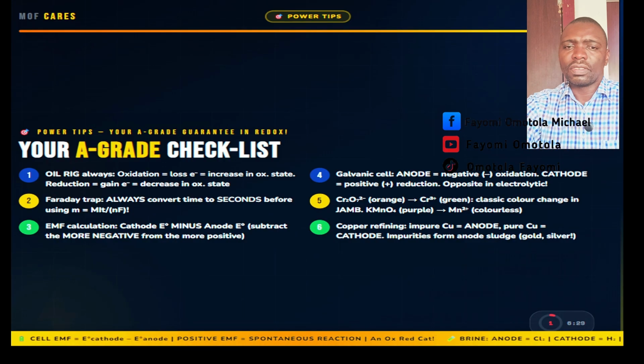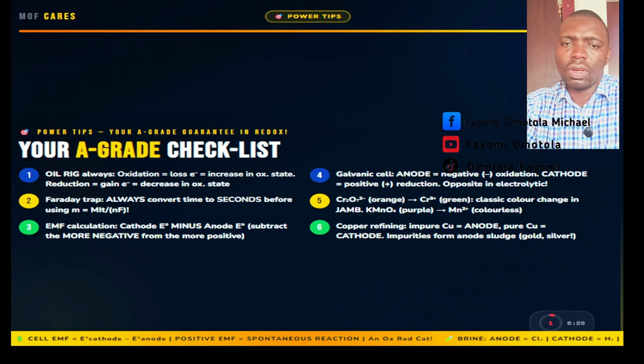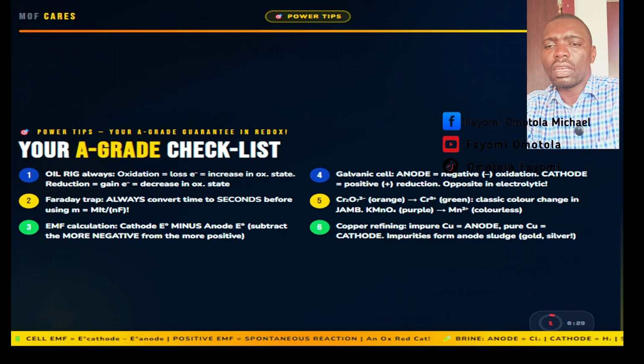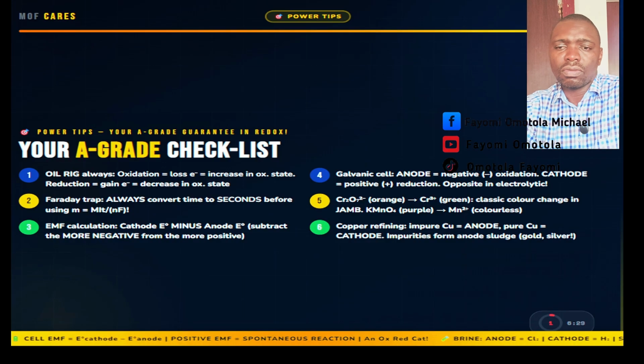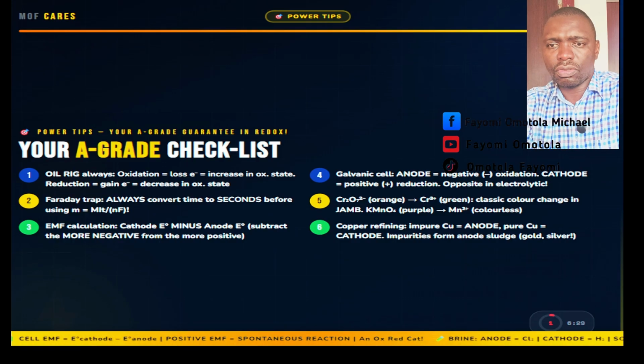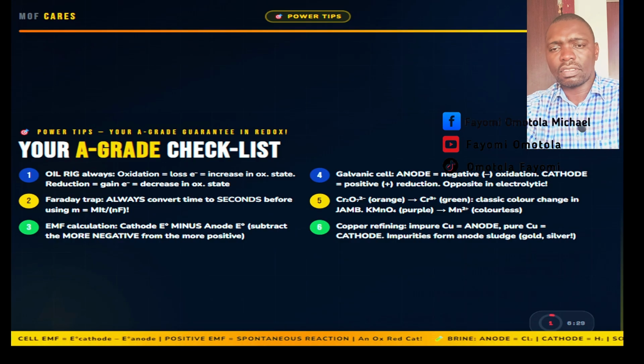5. Color changes in redox are visual proof of reaction. KMnO4, for example, goes from purple to colorless. K2Cr2O7 goes from orange to green. Iodine with starch goes from blue-black to colorless when iodine is reduced. These are classic JAMB questions.